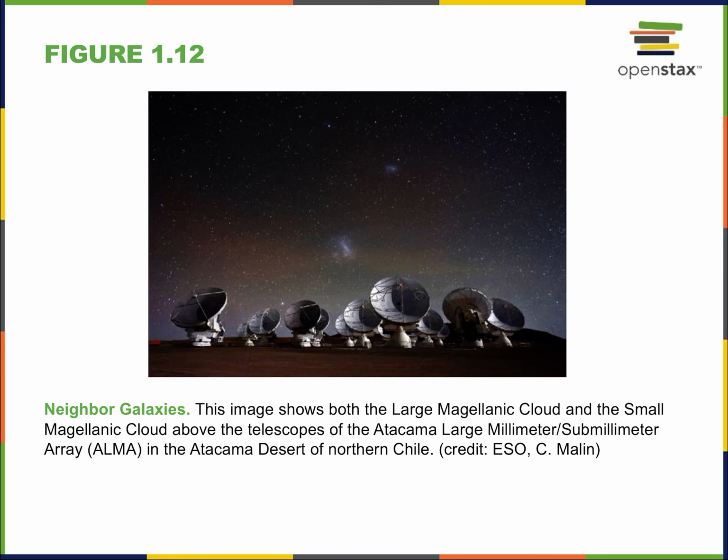All right, so back to neighboring galaxies. This image shows both the Large Magellanic Cloud and the Small Magellanic Cloud above the telescope of the Atacama Large Millimeter and Submillimeter Array, right? So this is an array of telescopes. Might not be what you thought when you thought of a telescope, but I'll mention that in a second. All right, this is in the Atacama Desert, and that's the name of it, in northern Chile.